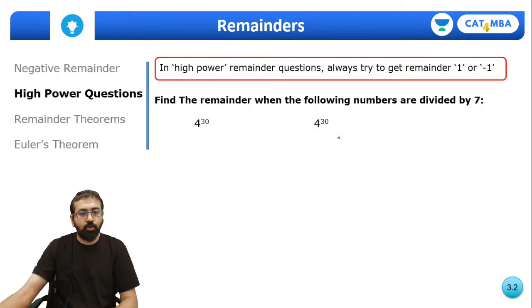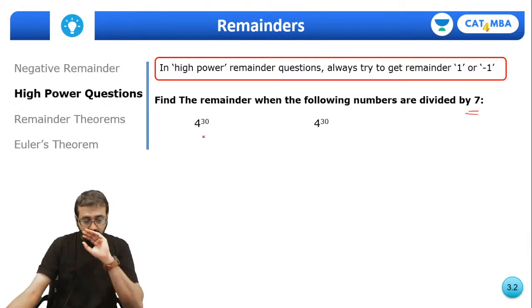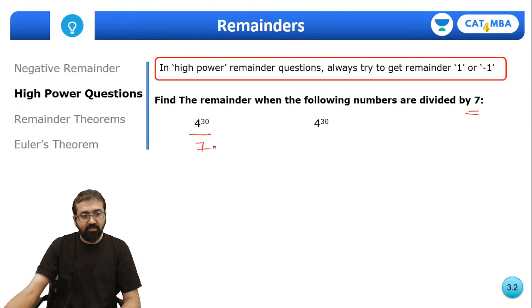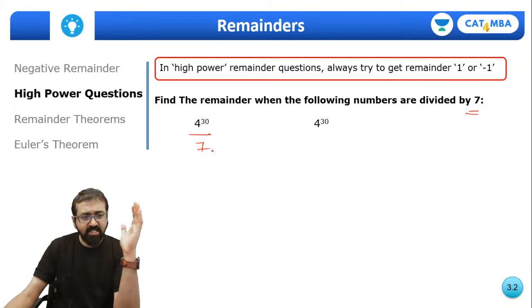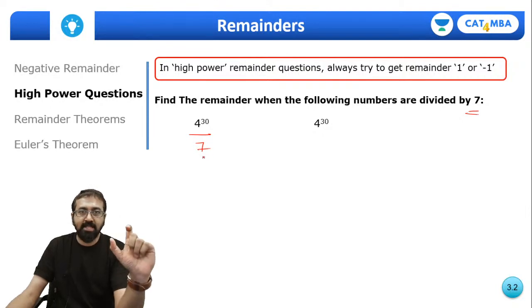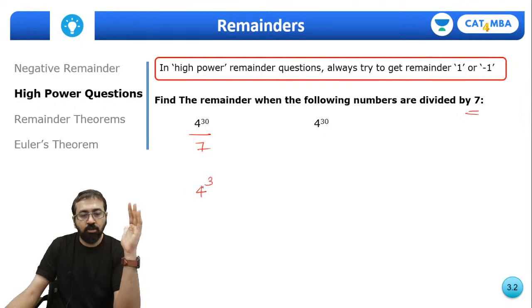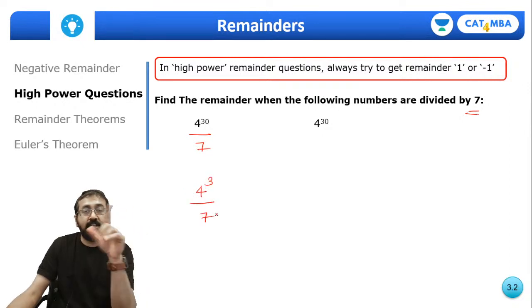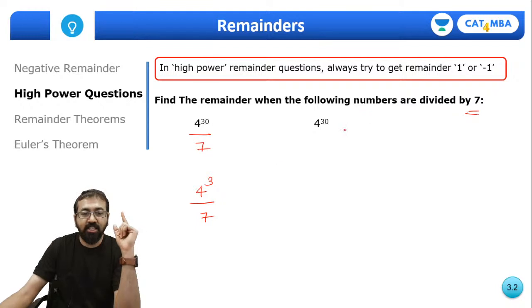So let's take a few more questions. Here you need to divide again by 7. So 4 raised to 30 divided by 7. Now guys, 4 divided by 7 will not give you remainder 1 or minus 1 directly. So think of some power of 4 which, when you divide by 7, will leave remainder 1. Can I say 4 cube is 64 and 64 divided by 7 will leave remainder 1? So ultimately we are moving towards our goal of getting remainder 1.